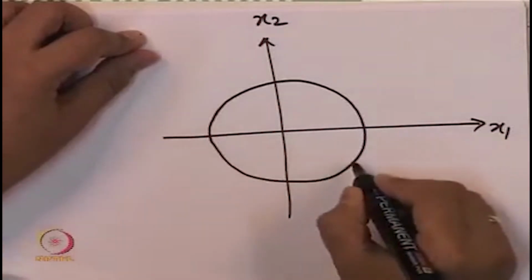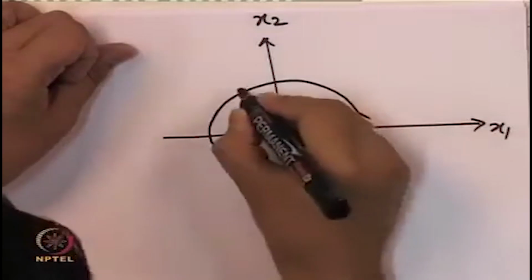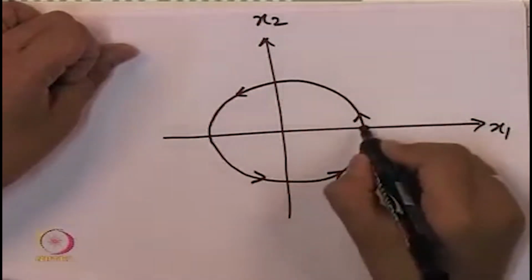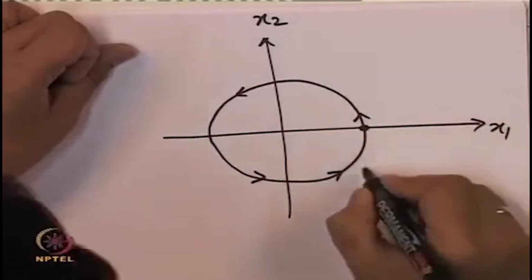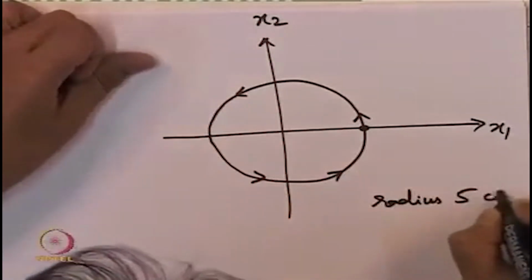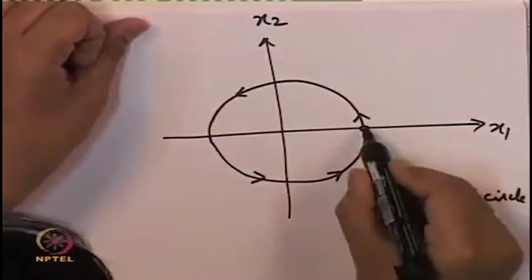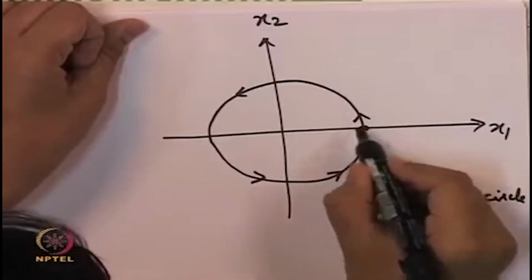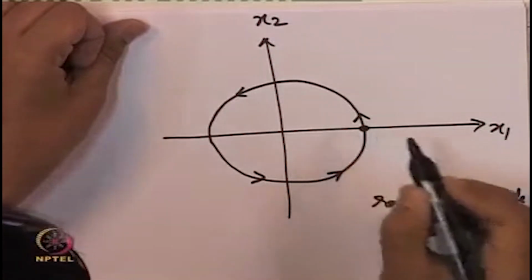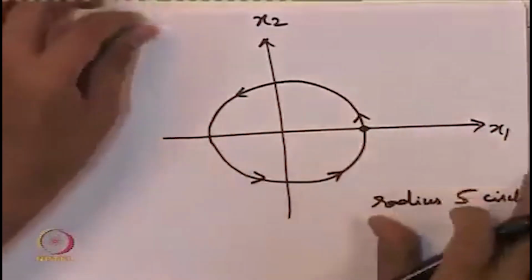This is a circle of radius 5. So when x1 is equal to 0 and x2 is equal to 5, the time x1 dot, so x1 equal to 0, sorry, the orientations, we start again.